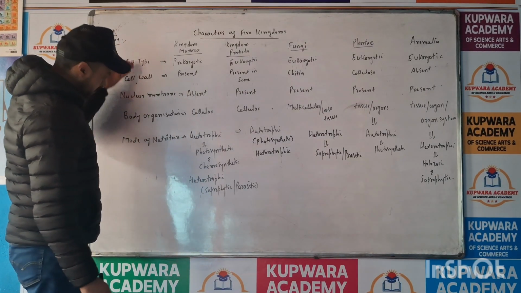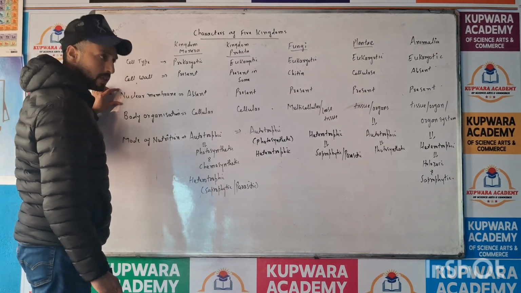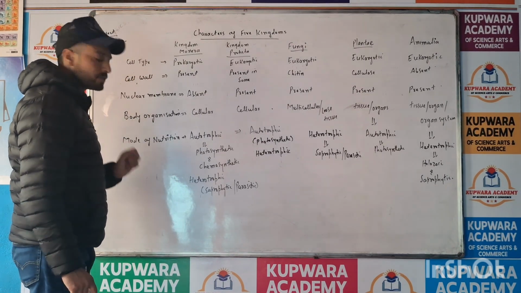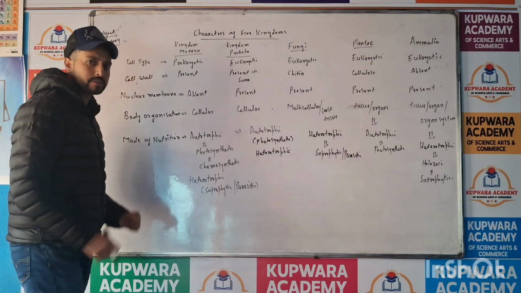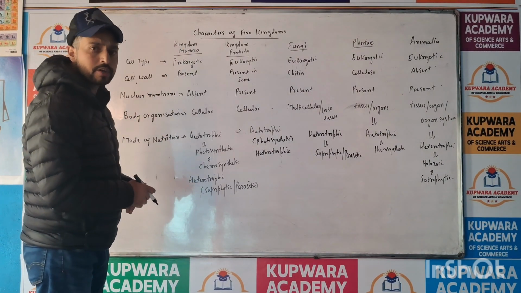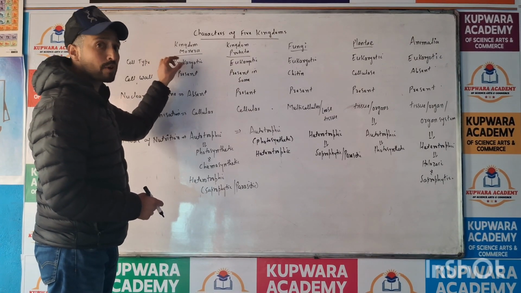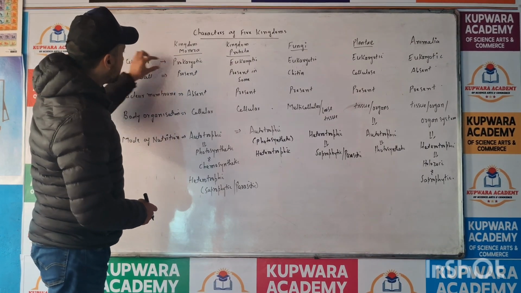First of all, these are the characters: cell type, cell wall, nuclear membrane, body organization, and mode of nutrition. First of all, let's talk about Kingdom Monera. Kingdom Monera is also called the Kingdom of Prokaryotes. So they are prokaryotic.